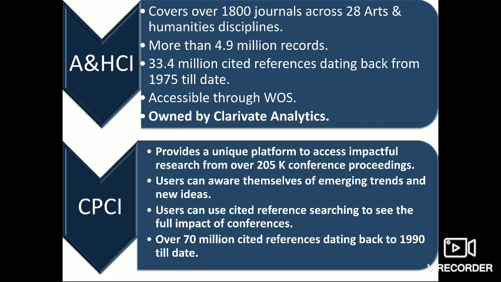Users can make themselves aware of the emerging trends and new ideas related to research fields even before they appear in the journals. The user can also use cited reference searching to see the full impact of conferences. This index covers over 70 million cited references dating back to 1990 to present, and it is also covered under WOS, that is Web of Science.